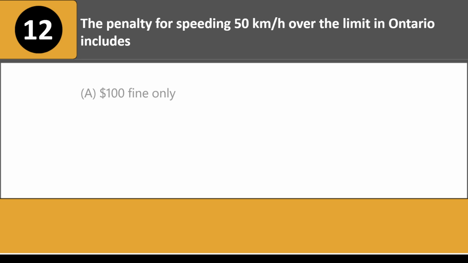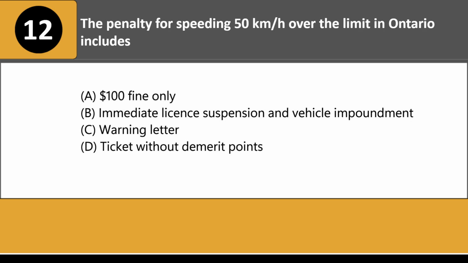The penalty for speeding 50 km per hour over the limit in Ontario includes: A. $100 fine only. B. Immediate license suspension and vehicle impoundment. C. Warning letter. D. Ticket without demerit points. Answer: B.